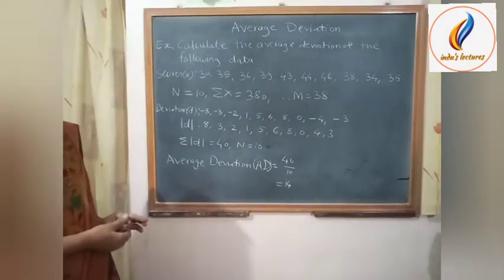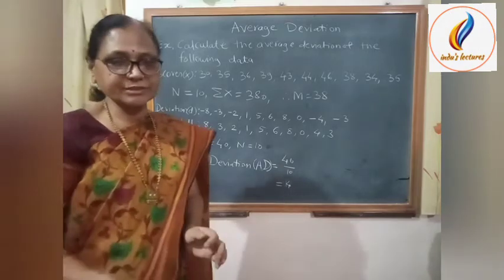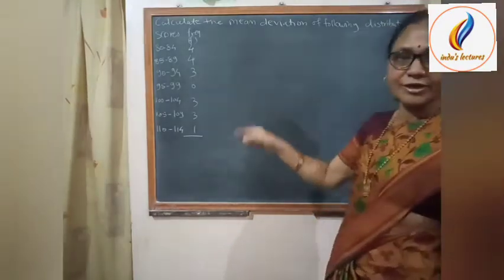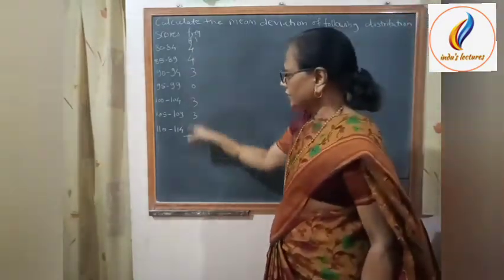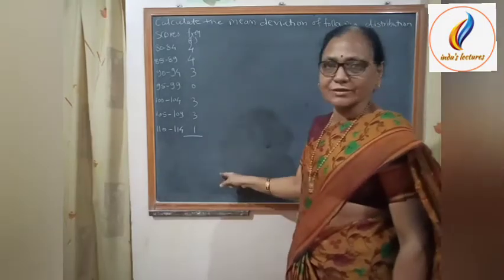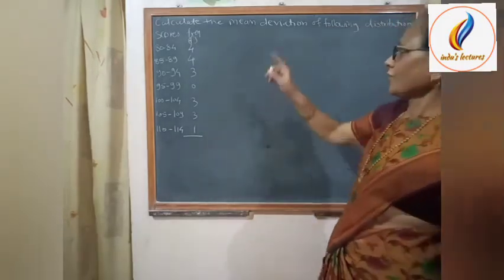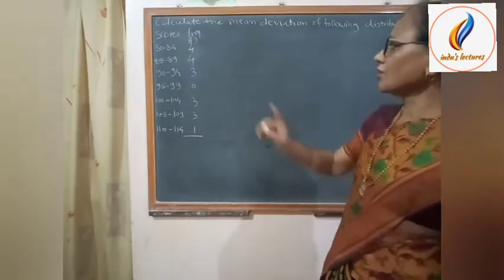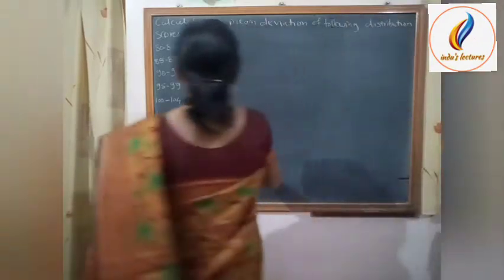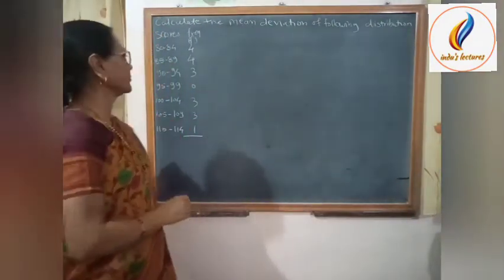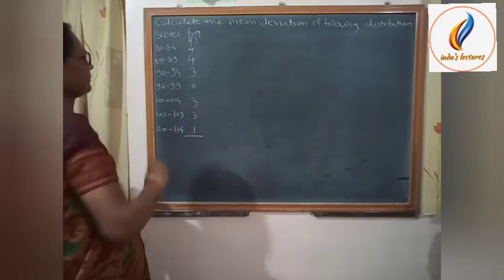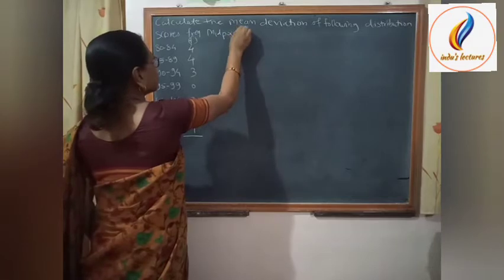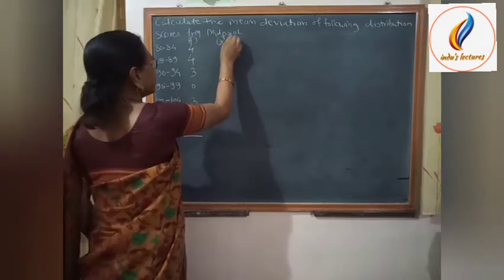Now we calculate the average deviation of a frequency distribution. Let us consider the example. Calculate the mean deviation of the following distribution. These are the class intervals and their frequencies are given. Now for calculating mean deviation, we first have to calculate the mean of the distribution. So we will find the midpoint of the class intervals. We denote this midpoint as xm.